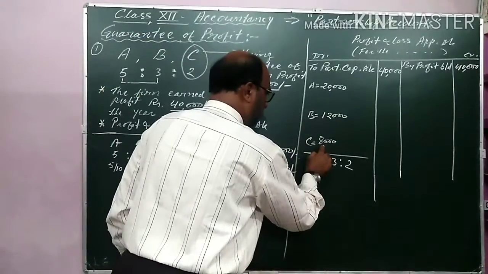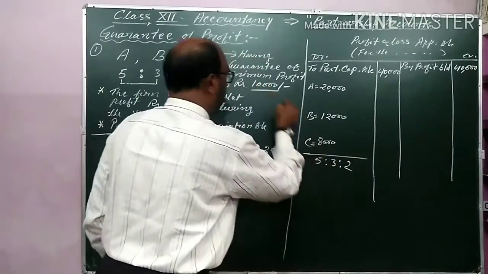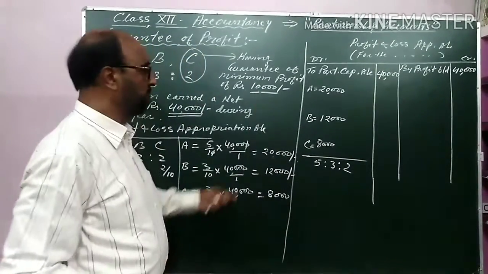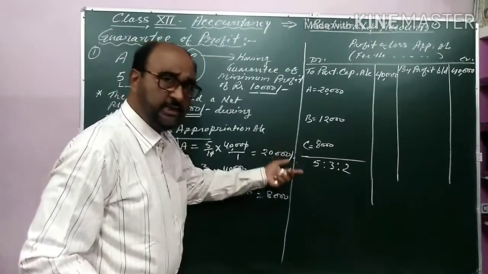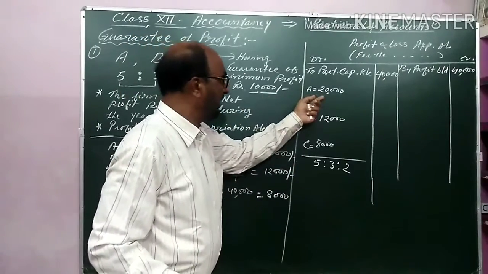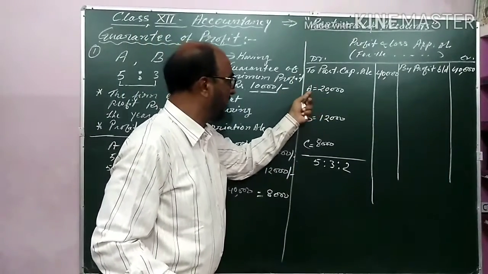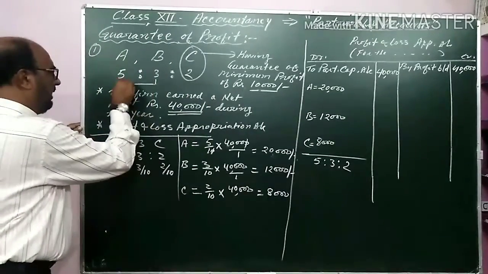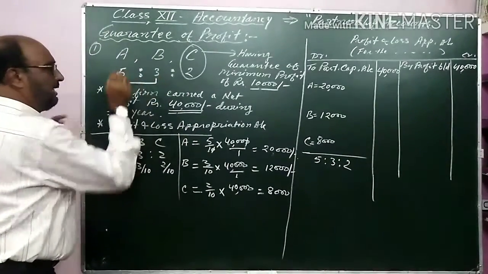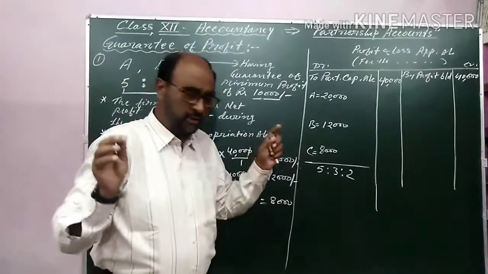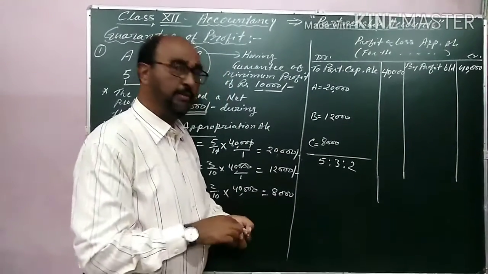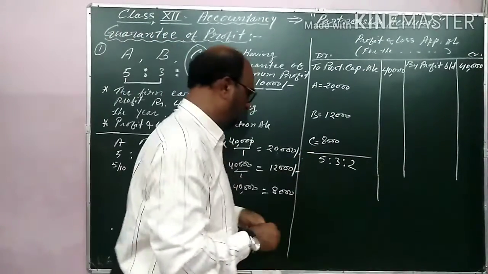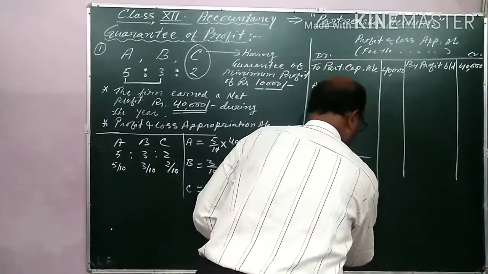So the share of profit is less than the guaranteed amount, so the deficiency will be adjusted or sacrificed by A and B in their internal ratio, as I have told here, that this is the internal ratio. If there is no special instruction about the sacrifice, so the deficiency, here I will show the deficiency.